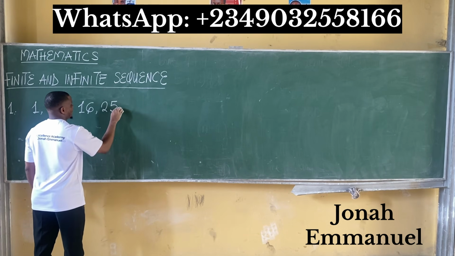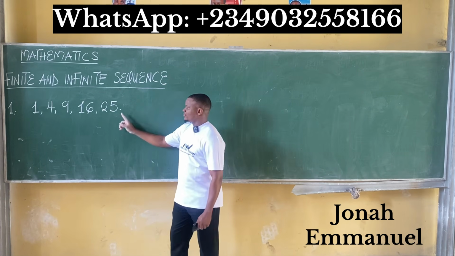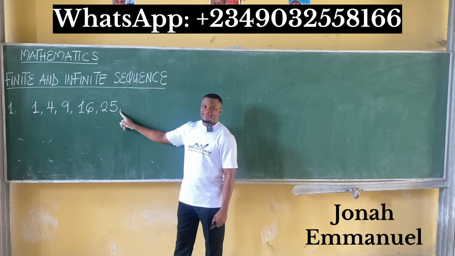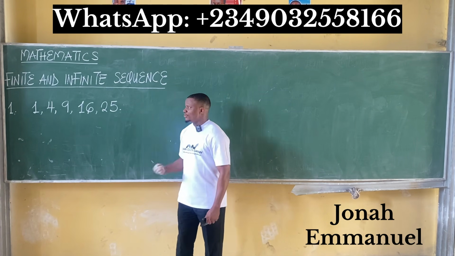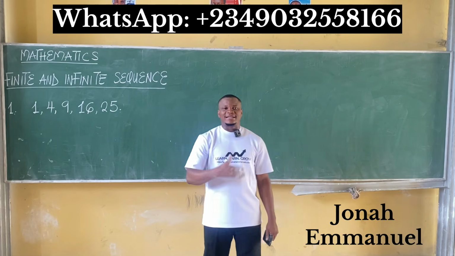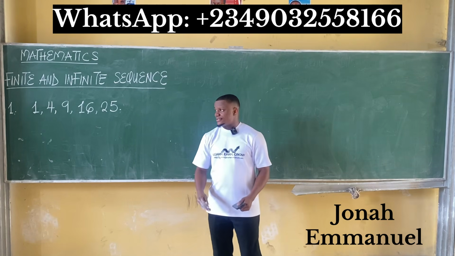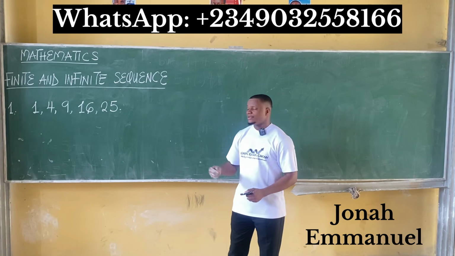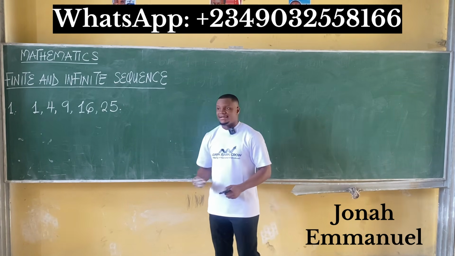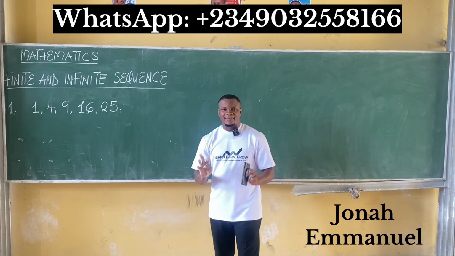Now, when you have a sequence that stops somewhere, this one stops at 25, you know that you have a finite sequence. So you can be asked, what are the terms of this sequence? The terms of this sequence are 1, 4, 9, 16, and 25. That's it. It can be counted.